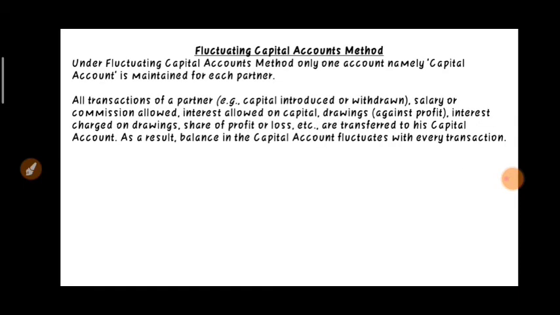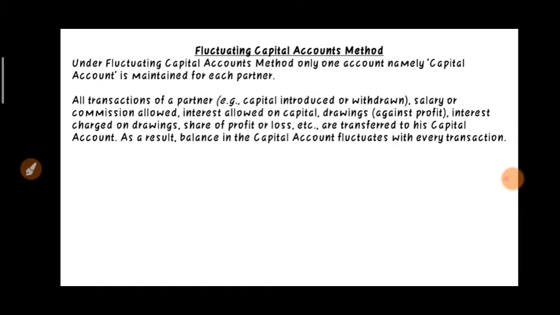Now let us talk about the fluctuating capital account method. Under the fluctuating capital account method, only one account, namely the capital account, is maintained for each partner. So we are maintaining only one account, that is the capital account, because capital is fluctuating. All transactions regarding capital as well as regarding partners will come under only one account, that is the capital account.